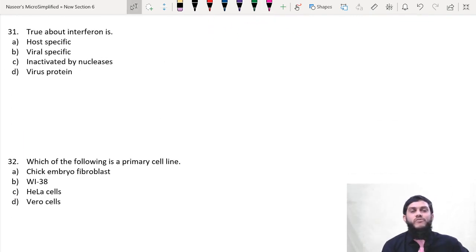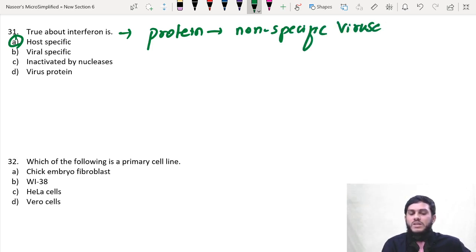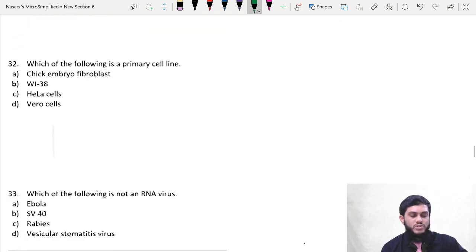True about interferon: is interferon host specific or viral specific? Interferon is a protein which is not specific to any virus. It is non-specific to viruses because it can act against all the viruses. Therefore it is host specific. Direct question, direct answer. Next question, 32.